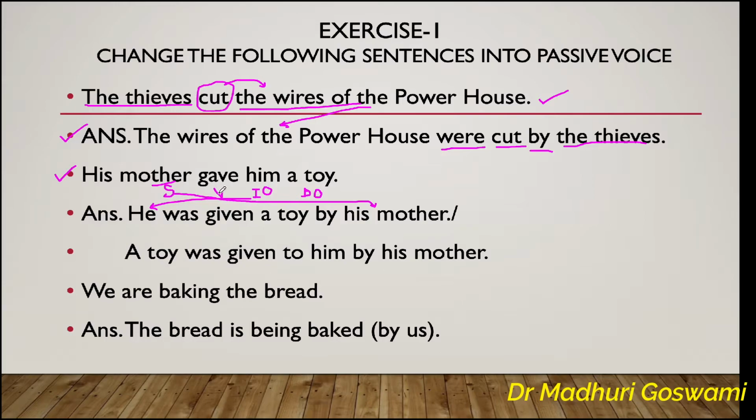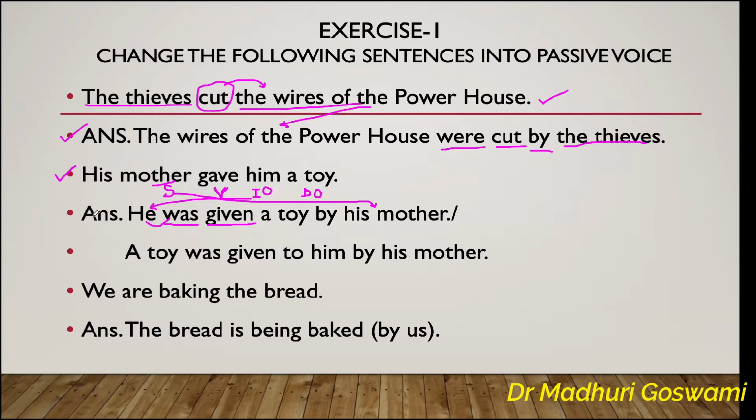Now the verb form. The tense of this sentence is past simple. Gave. This is the second form of the verb. It will be changed into the passive voice, be plus third form of the main verb. Main verb is give and the third form of the main verb is given. But before that, what will be the form of verb be? As he is the third person singular, so we will use was.